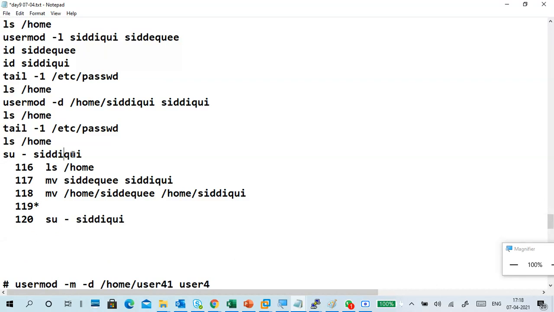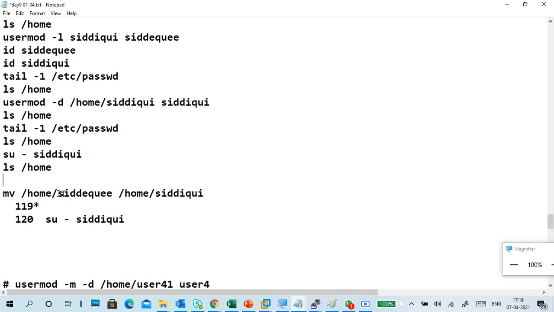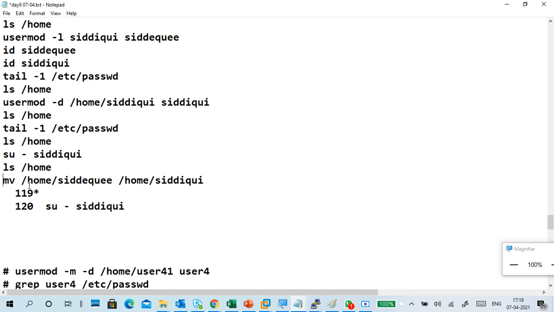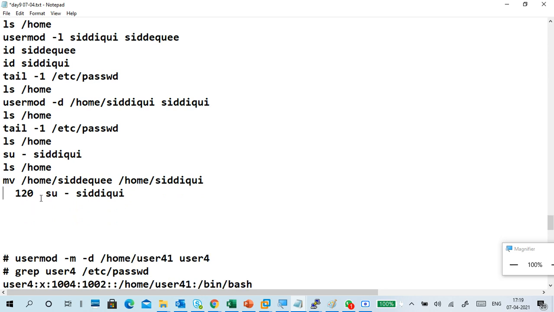I switched to the home user, then it threw an error, not connected to home directory. Now I move the home directory like this, not this one. Now I use the move command to change it. I changed it, and finally I switched it and then exited.